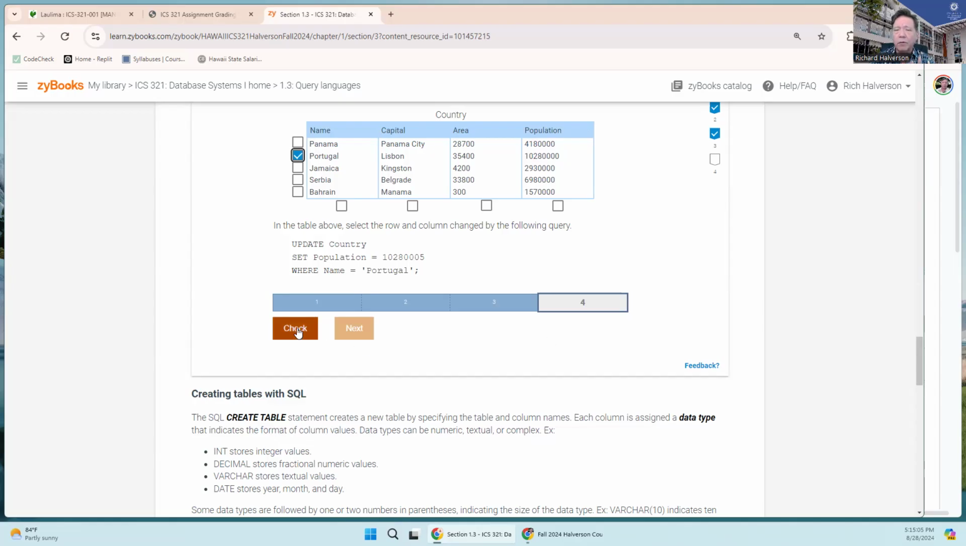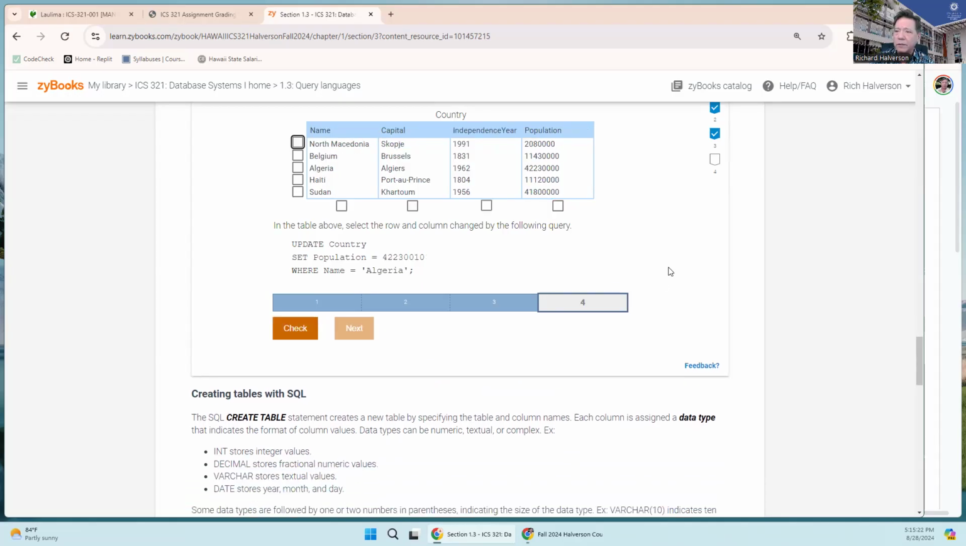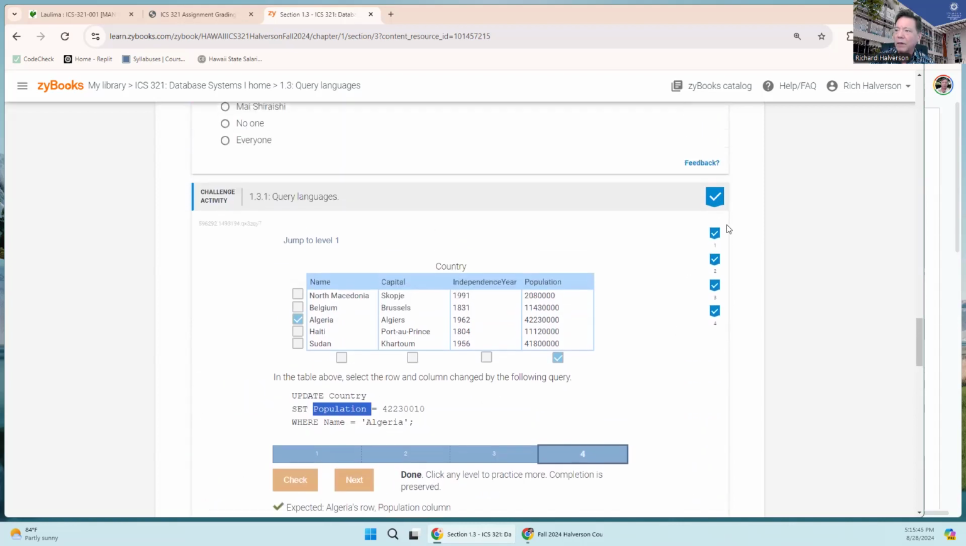And by the way, yours will probably be a little bit different than these. Oh, I'm supposed to also click this thing, aren't I? Select the row and the column. Well, let's see what my second chance is here. Row and column. Okay, at the name of Algeria, this one, and population, that's this one. Okay, so we're setting the population, and the name is Algeria. Okay, how's that? All right, very good. Okay, and now I got all the points.